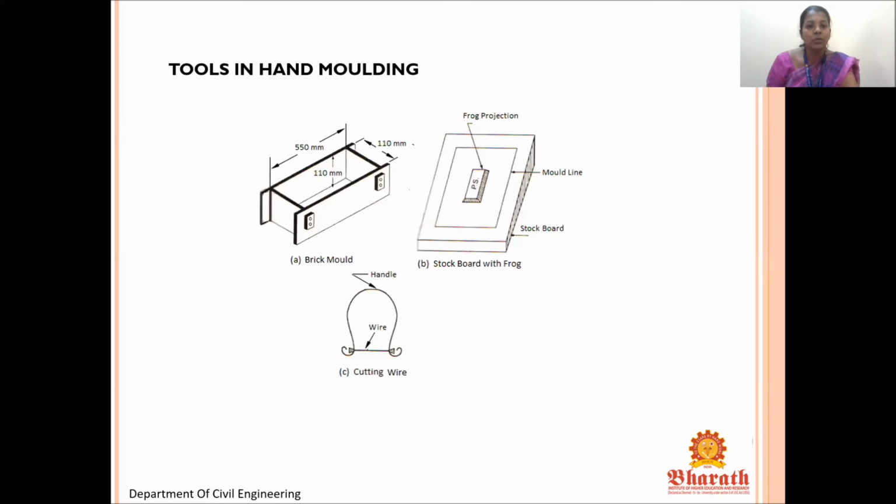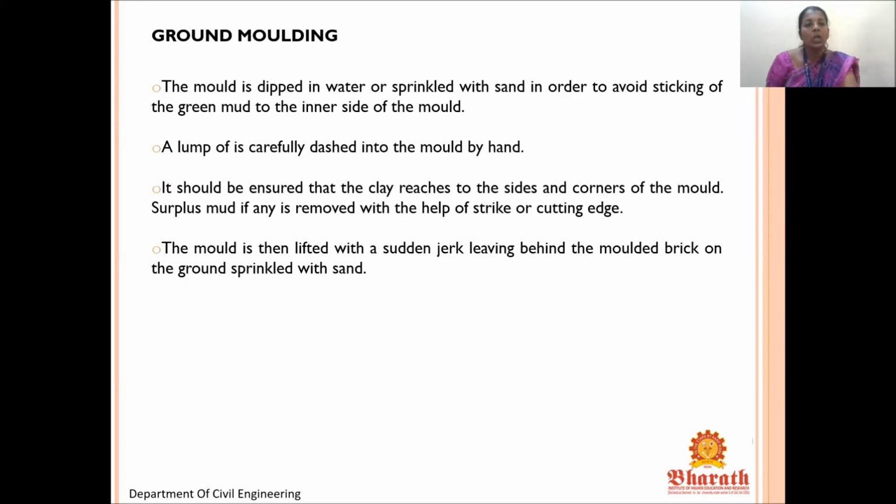Here you can see the brick mold dimension, 550 mm, with 110 mm depth, and the width will be 110 mm. Whereas in the cutting wire they have shown, here the mold line is going on and the stock board is shown with frog. Ground molding: the mold is dipped in water or sprinkled with sand in order to avoid sticking of